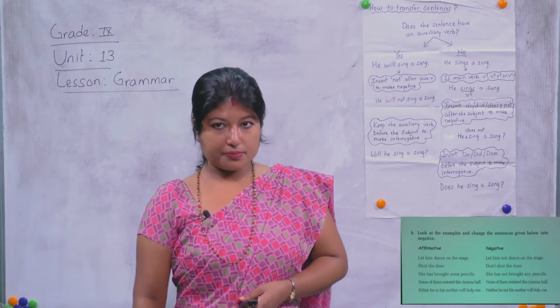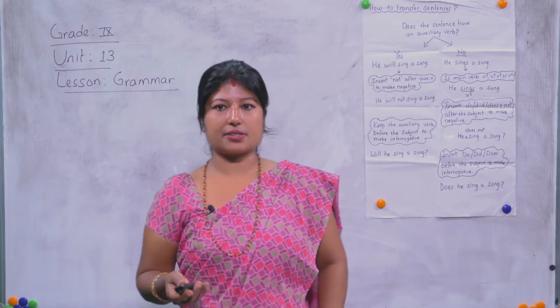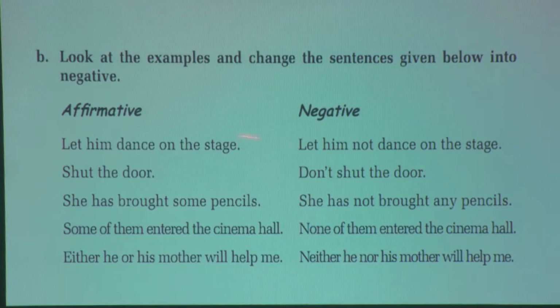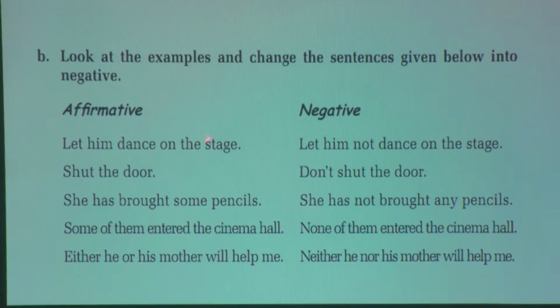Before that, there are several examples. Let's see those examples. Look at the examples and change the sentences given below into negative. What you have to do is just change these statements into negative. With 3 examples we learn how to do it, and then there are many exercises. Let him dance on the stage. How can we change this sentence to negative? By adding 'not'. So, let him not dance on the stage.